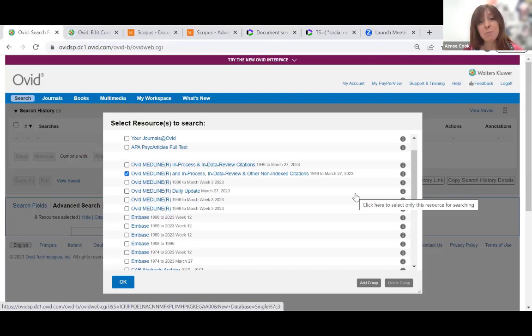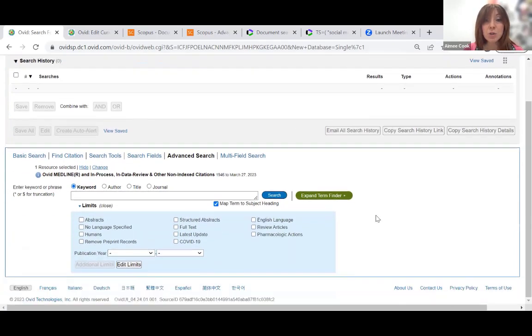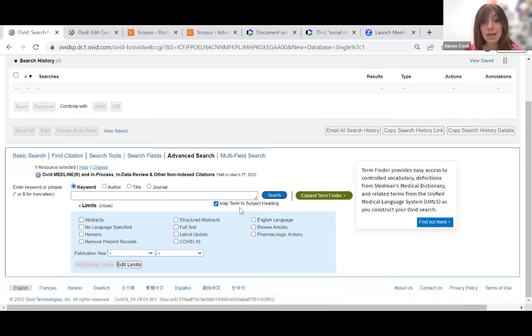But what that means in practical terms, if we boil it all down, is that you're going to find the widest range of literature possible, which is really important when it comes to systematic review. So that's the data set that we're going to start with. And what you'll notice here, this is absolutely key, this item should be checked by default, so map term to subject heading. And that is what allows us to start interrogating the control vocabulary.